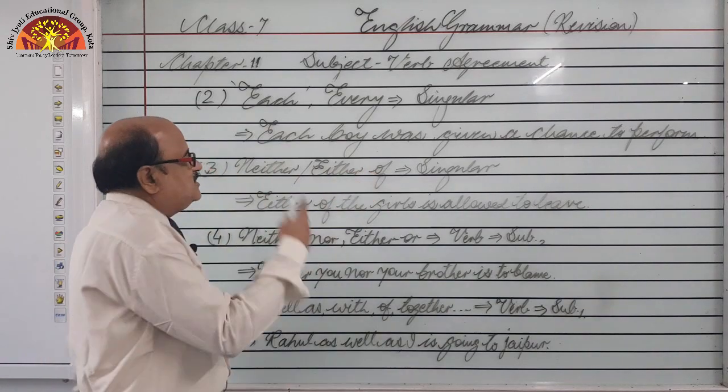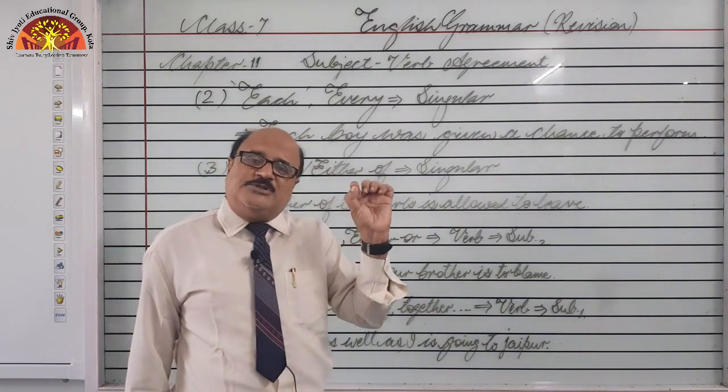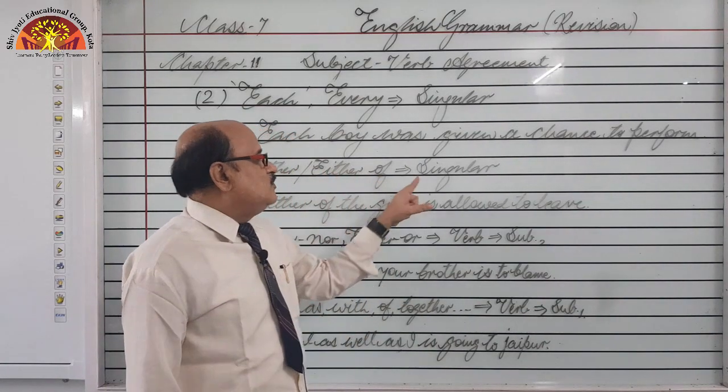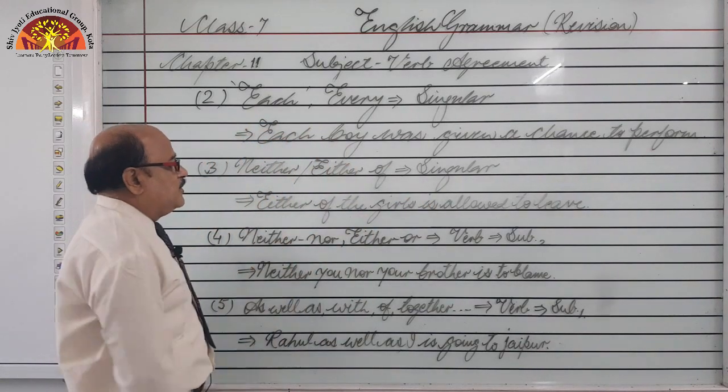Got it? Next, what to do in the case of two nouns being connected with neither of, either of. So, the situation is very much clear. These are used for one option out of the two, right. So, the verb will be singular.